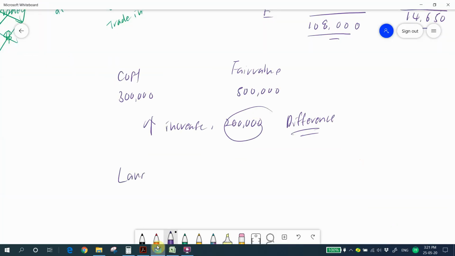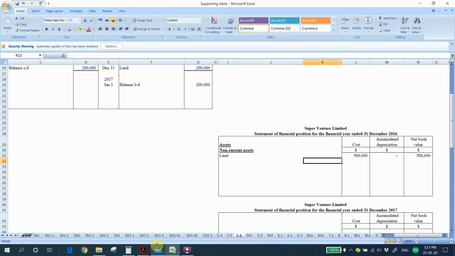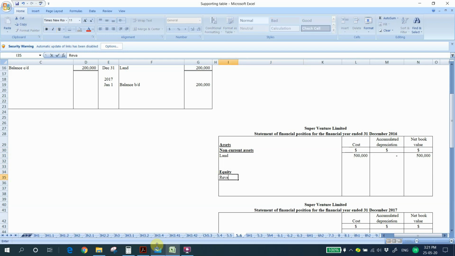It means that it can last forever. That's why no depreciation for land. And then under the equity, we have revaluation reserve. The value of revaluation reserve is 200,000. So that's all for the 2016 transactions.